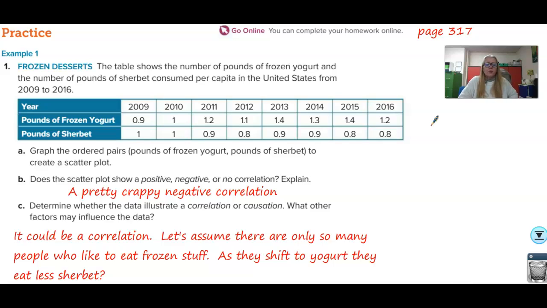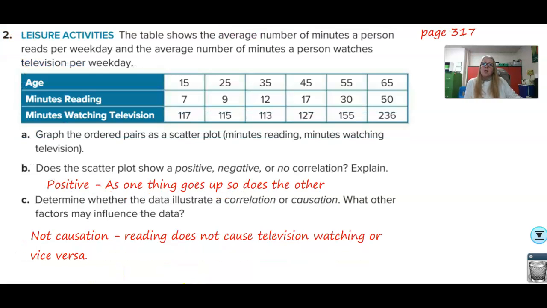So determine whether it's a correlation or a causation. Is the pounds of yogurt being sold causing the sherbet to go down, or is the sherbet being sold causing the other thing to go up? It could be a correlation. Let's assume there are only so many people who like to eat frozen stuff. As they shift to yogurt, they eat less sherbet. So this could be a weak correlation because all of our ice cream eaters are shifting because they think frozen yogurt is healthier, right? So it is kind of causing it. It's a weak causation.